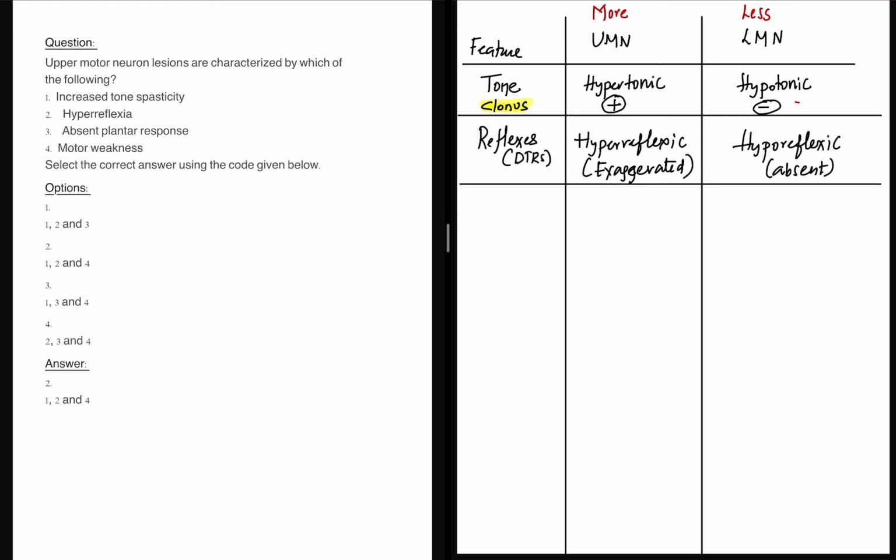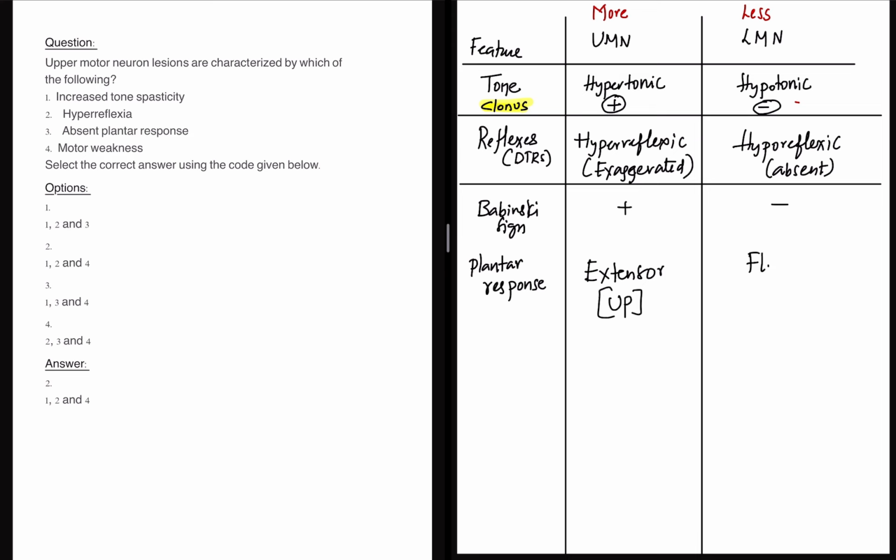Now coming back to one important element that you need to remember here, we can either call it Babinski's sign, present or absent, or we can also call it the plantar response. Plantar response is extensor response, that means the toes go up.